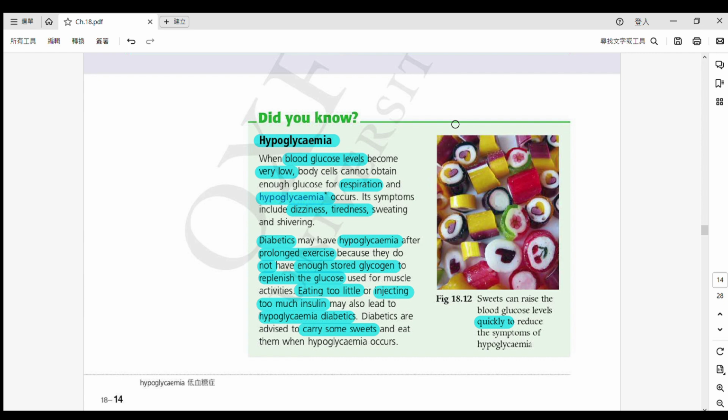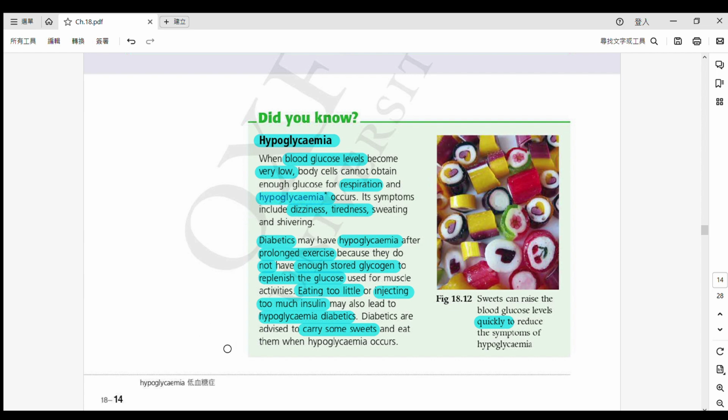So sometimes our blood glucose level is not always too high. Sometimes it can be too low. 係太低嗰陣時啦。And that means we will not be having enough glucose for respiration. That means we will not be having enough energy. 唔足夠 glucose for respiration, less energy 或者係 no energy is released. 所以啦 therefore what will happen? 自己讀一讀啦，我哋叫做 hypoglycemia.